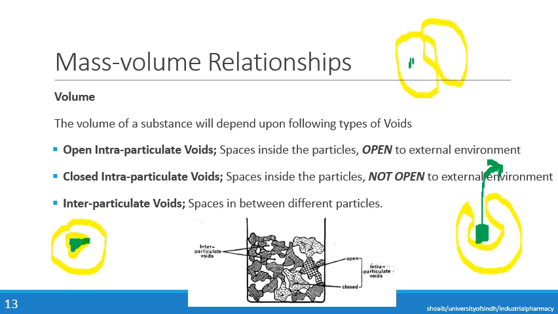This is particle number 1 and this is particle number 2, and in between these two particles this is a free space or a void. These voids are called the interparticulate voids. So the intraparticulate voids are present within the same particle, while the interparticulate voids are the spaces present in between two particles.